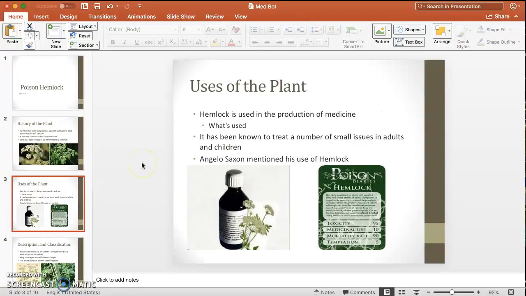Uses of the plant: despite knowing about its toxicity and poisonous features, it's used to make medicine. When producing medicine, the roots, seeds, and leaves are used. Medicine produced from these is known to treat symptoms and problems in children and adults. In children, it's used to treat teething. In adults, it's known to treat asthma, swollen joints, and cramps.